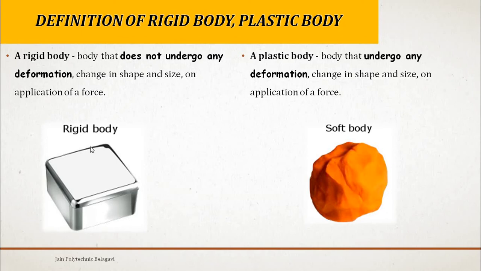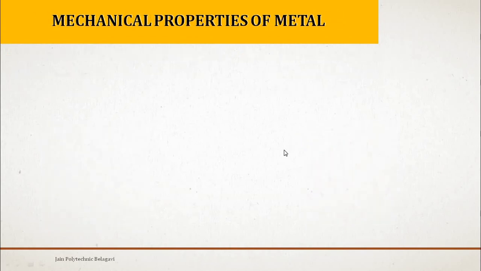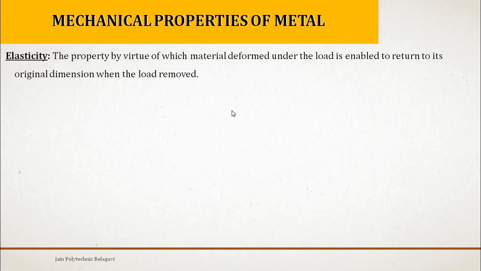So rigid body and plastic body. Try to understand the difference. Here a rigid body does not undergo any deformation and plastic bodies undergo deformation, right? So we'll move further. Now we will concentrate on mechanical properties of metal.